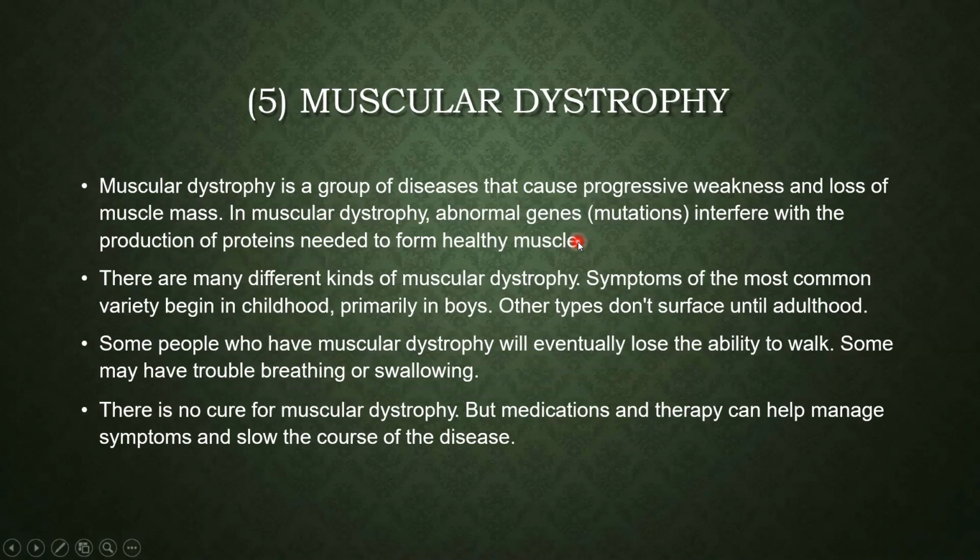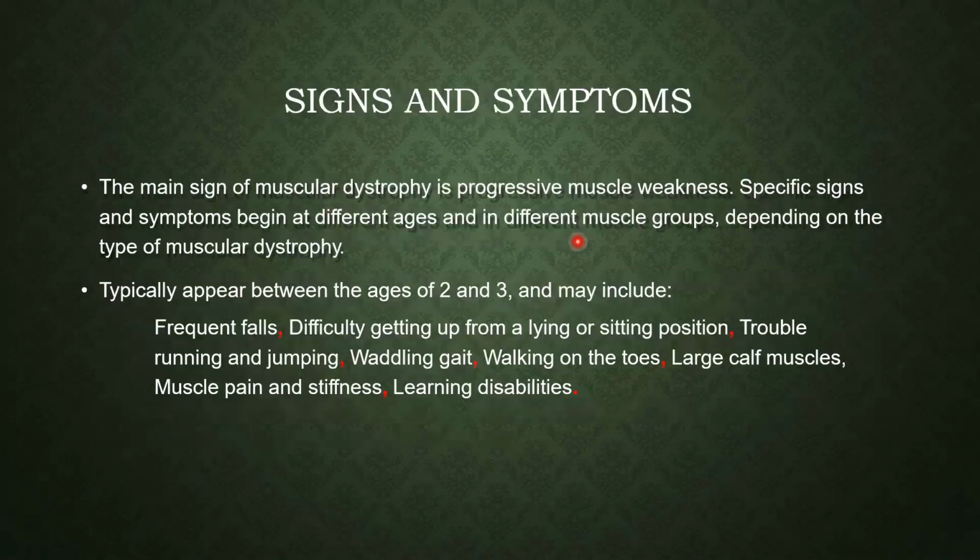Actually, muscular dystrophy is of very many types. The major varieties are mainly seen in children, but adults are less affected. But in some varieties adults are also affected, which also disrupts the muscle formation and everything. Symptoms typically appear between age 2 and 3.